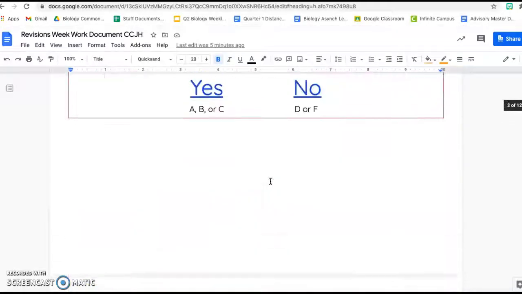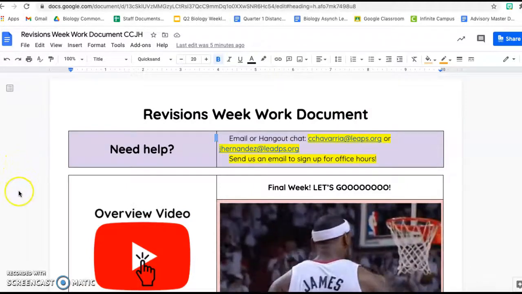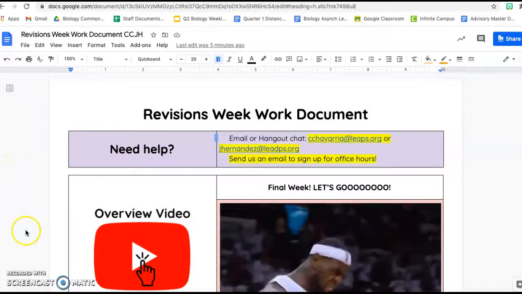You will be using this document the entire week, so make sure that you become familiar with it, and if you have any questions, please let us know.